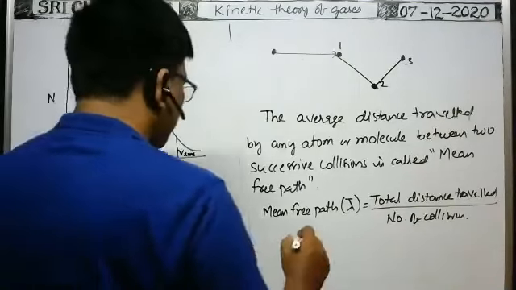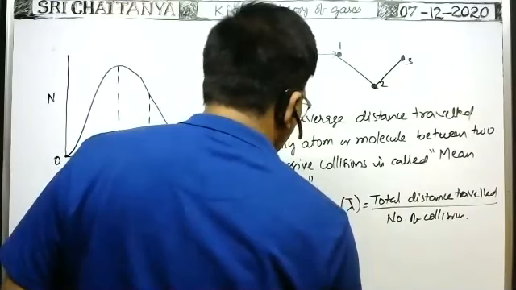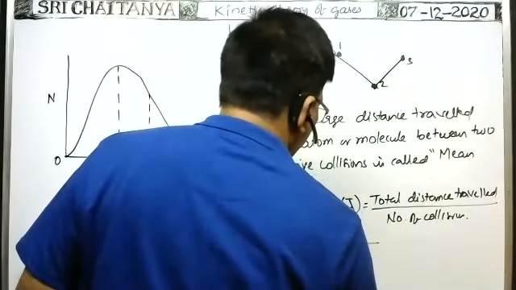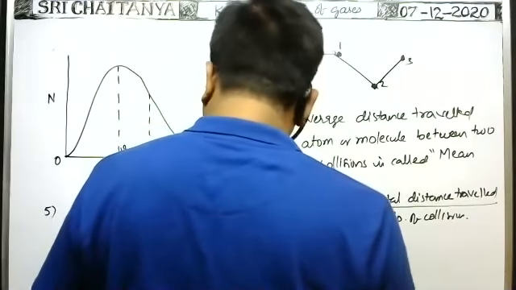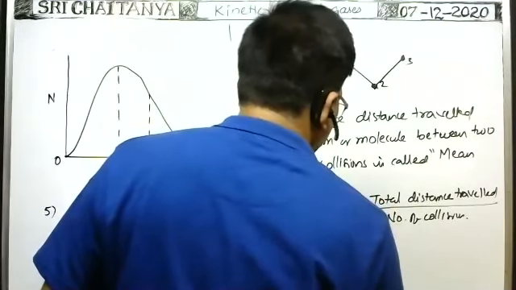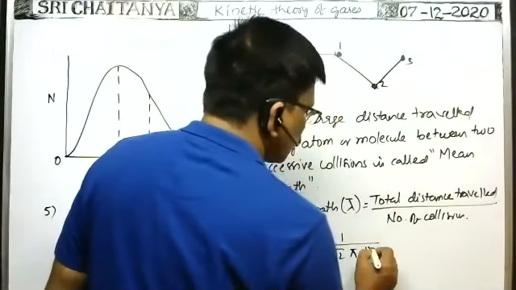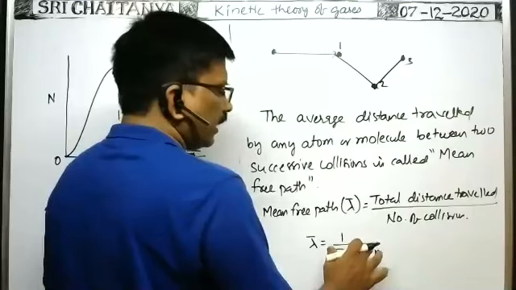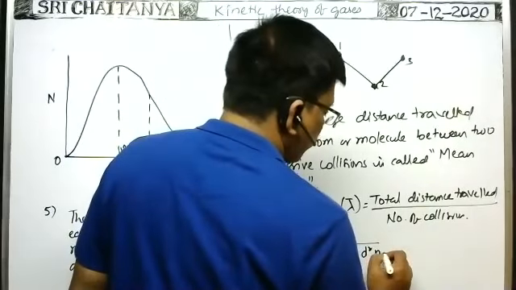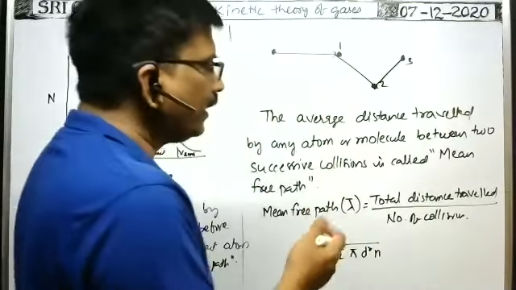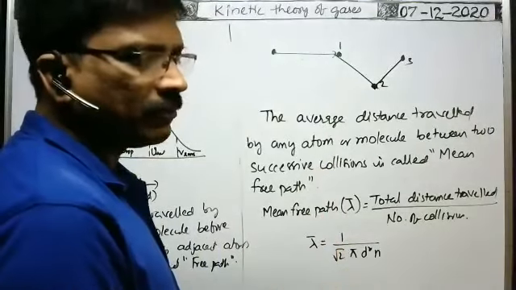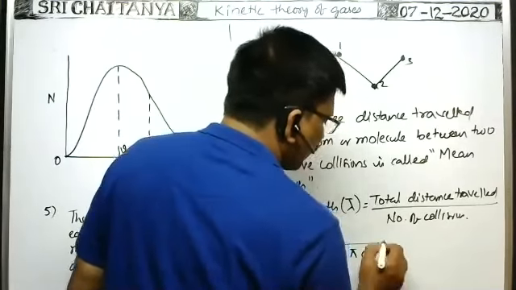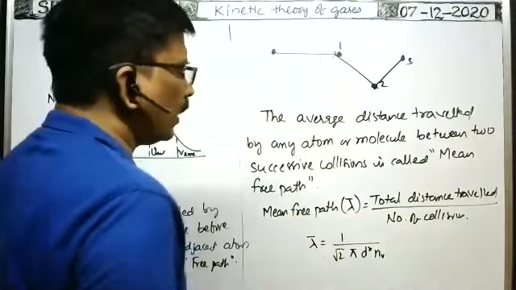The formula for mean free path is lambda bar equal to 1 by root 2 pi d square n suffix v. We write small n suffix v because in heat, small n also means number of moles. That means number of molecules per unit volume.